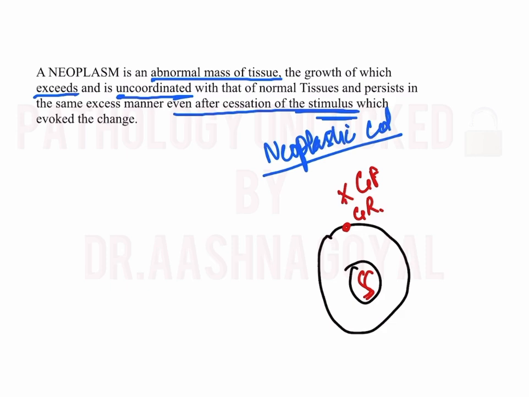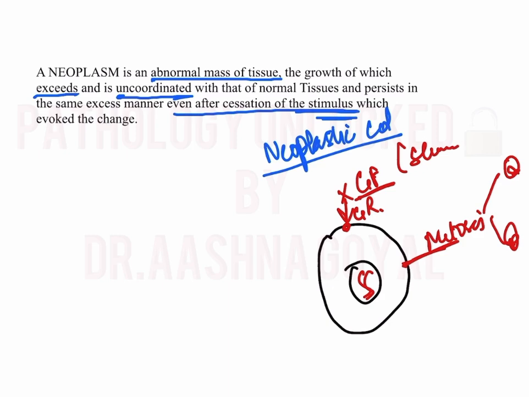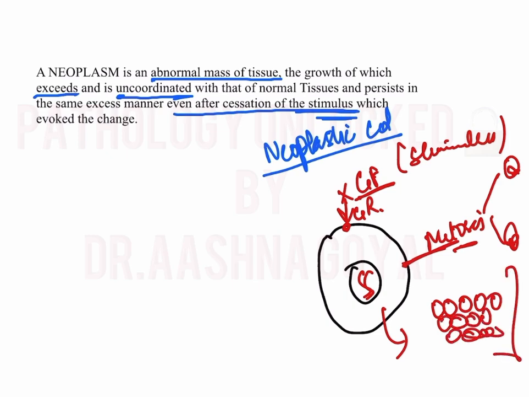No growth factor is attaching, still mitosis takes place and the cell divides. This division takes place in the absence of growth factor, that is stimulus. No stimulus is required for mitosis. This further converts into multiple cells by mitosis which takes place in the absence of stimulus.